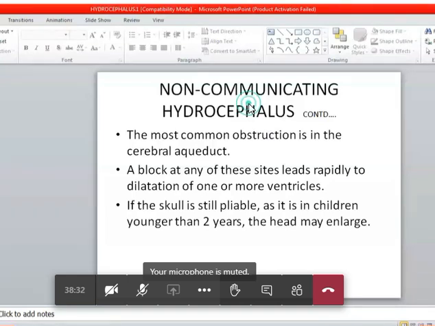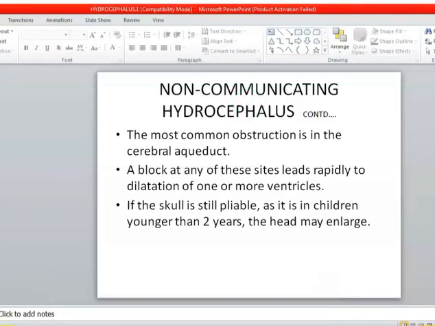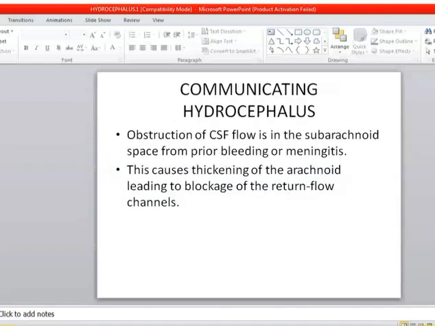As it is in children younger than 2 years, the head may enlarge. Communicating hydrocephalus is obstruction of the CSF flow in the subarachnoid space from prior bleeding or due to meningitis. When there is prior bleeding or meningitis, there is thickening of the arachnoid leading to the blockage of return flow channels.